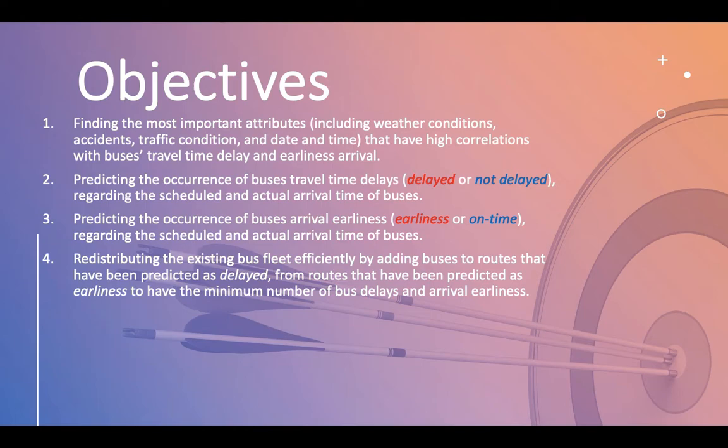The last one is to efficiently distribute the existing bus fleet by assigning buses from earliness routes to delayed routes to have the minimum bus delay and earliness. Now let's dive into the proposed methods for each objective.